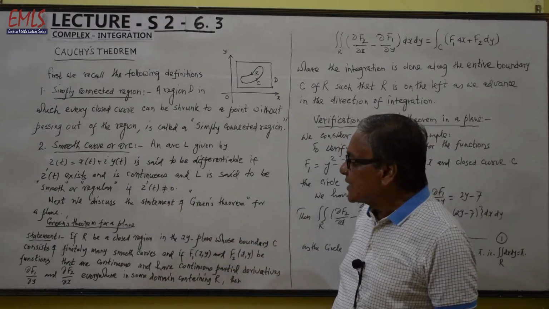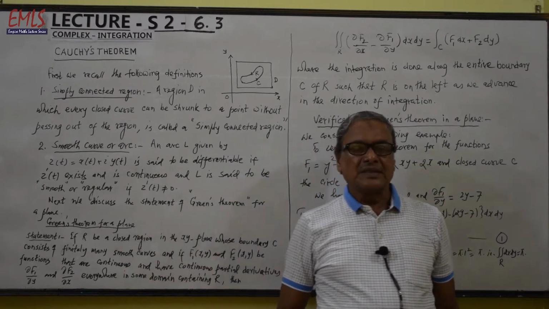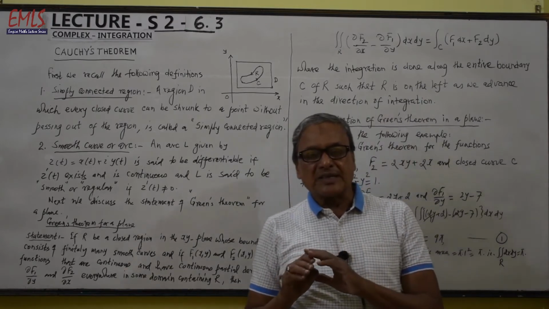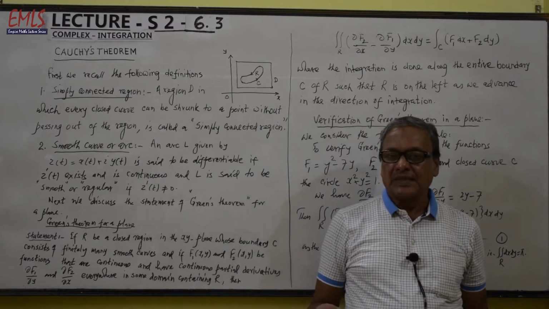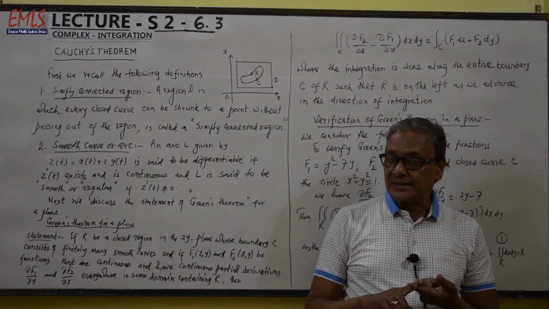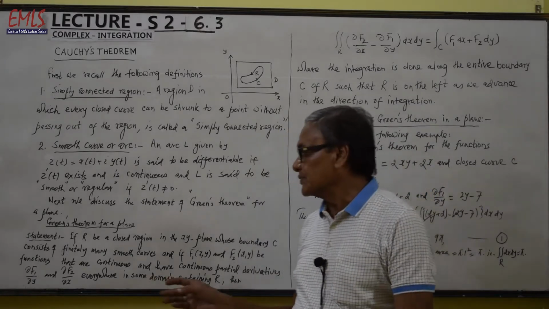So an arc or a curve is said to be smooth or regular if it is represented by a certain representation z(t) equal to x(t) plus i times y(t), for which z'(t) exists and is continuous and z'(t) is not equal to 0.